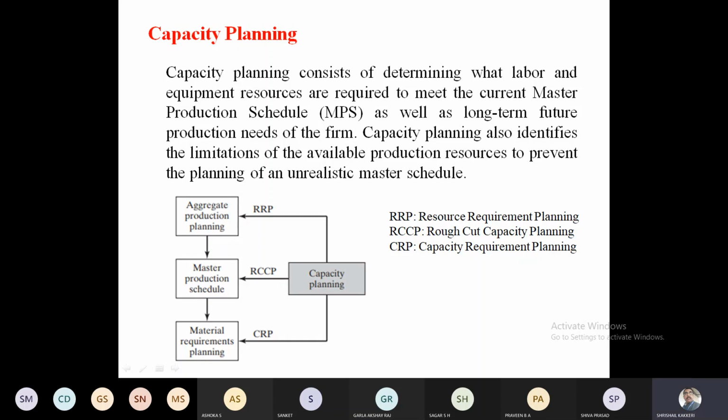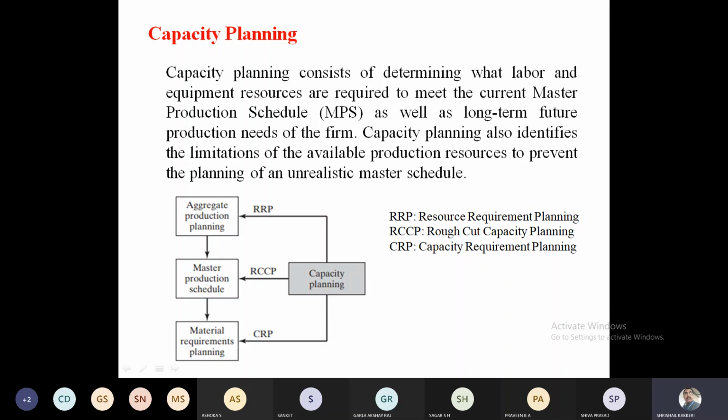The capacity planning, in the sense, already I have got the master production schedule and aggregate production planning. The aggregate production planning, you know, is for the long term. Master production schedule is for this particular product only, for a week or a month. And material requirement planning will be done based on this. And these two will be decided based on the important factor of the organization, that is called capacity planning.